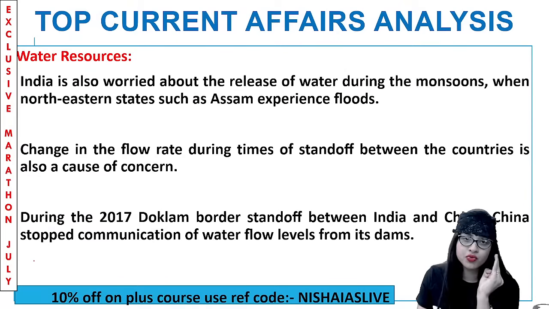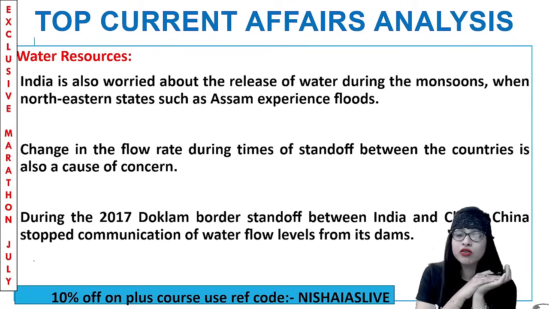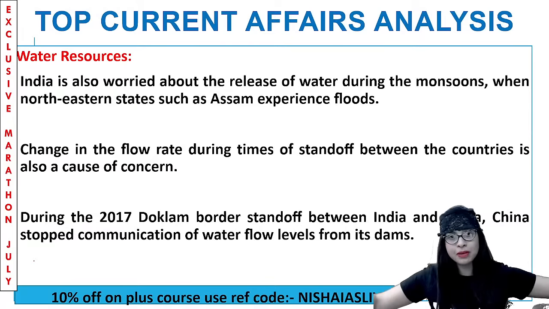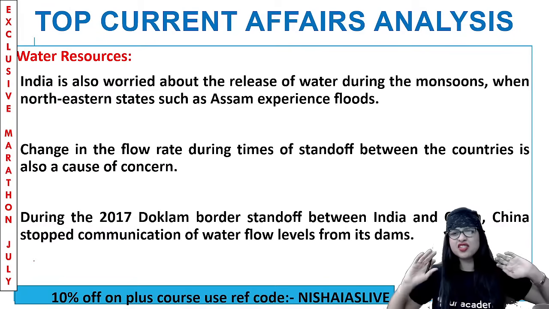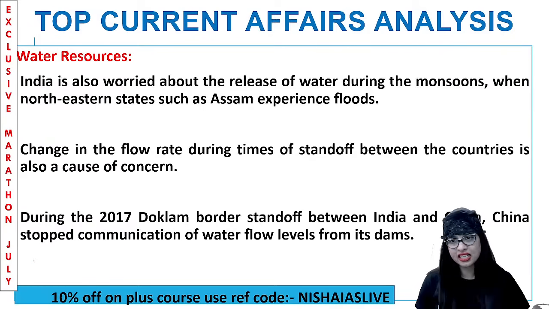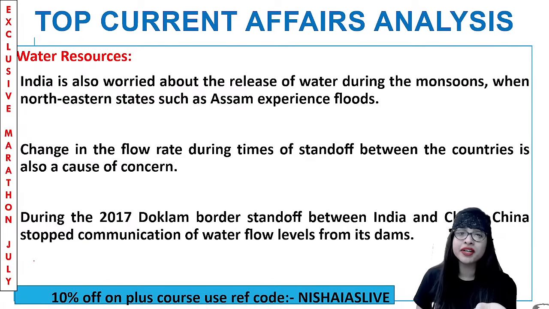Next is water resource. We all know that India is very much worried regarding the release of water during monsoons. Oh my goodness, when too much water comes, you open the dam, and the livelihood, the subkuch, the nearby farmlands, everything is destroyed. This is very recently happening in the states of Kerala and Tamil Nadu. We are witnessing it, right? Because of floods and monsoons and all. So now, in the context of northeastern states like Assam, when they experience floods, just as Kerala and Tamil Nadu are also experiencing, we have to open it up. So that's causing a lot of issues.